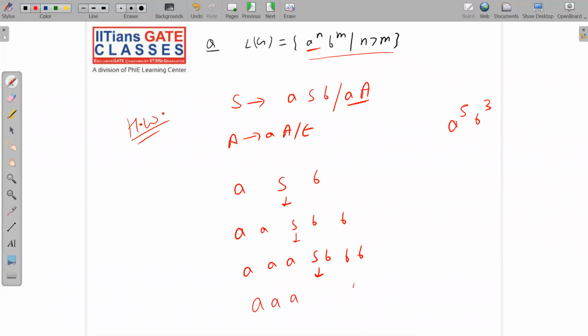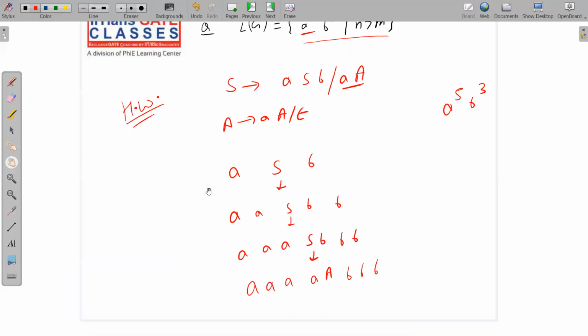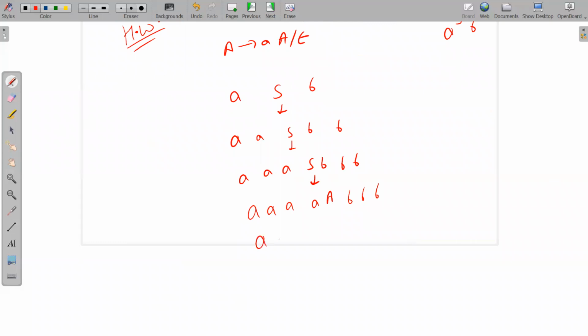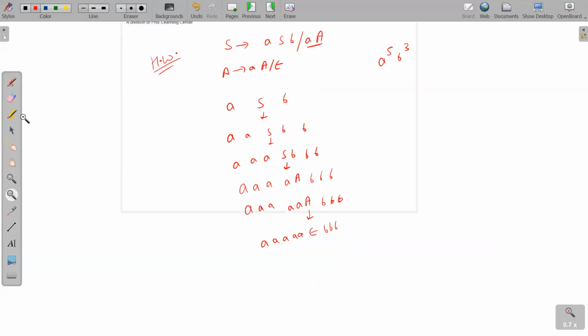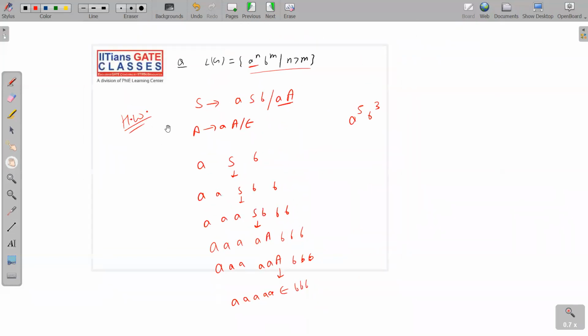So aaa A bbb. Now you will replace this capital A by aA, because you need two extra a's now. So aaa a A bbb, and this A will be replaced by aA. Now this A will be replaced by null. So you will get 5 times a, 3 times b. Let me put the entire thing on one slide so that you can note it down carefully. Just note it down.